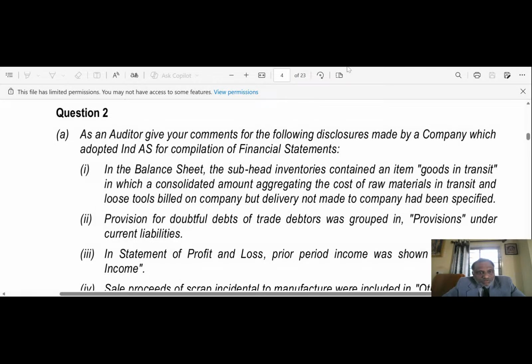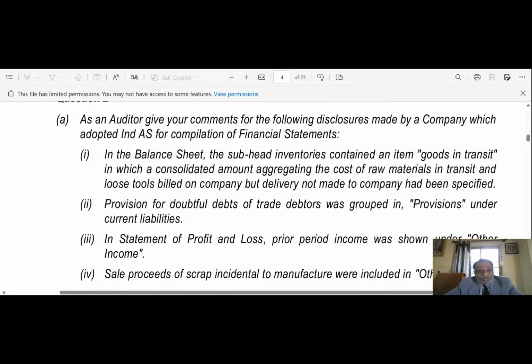As an auditor, give your comment for the following disclosure made by a company which adopted Ind AS for compilation of financial statements.